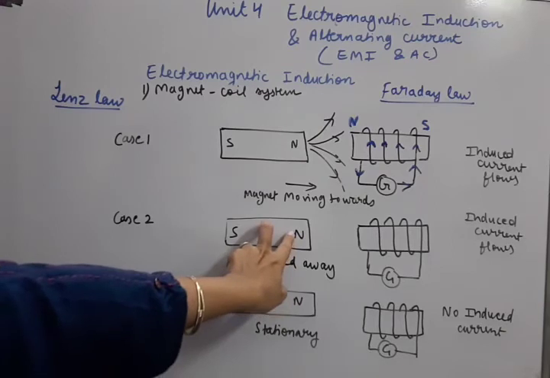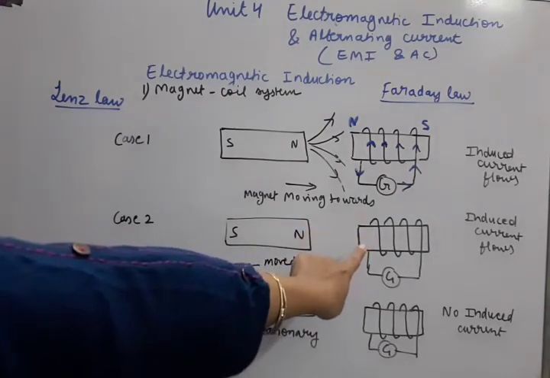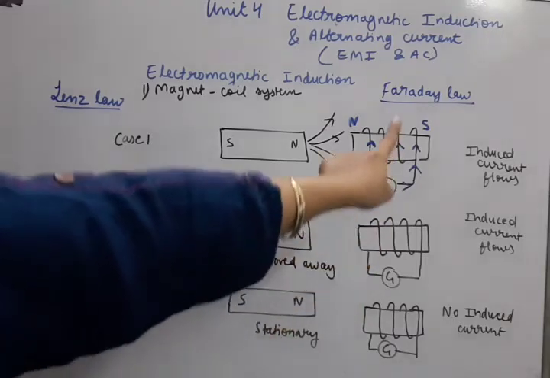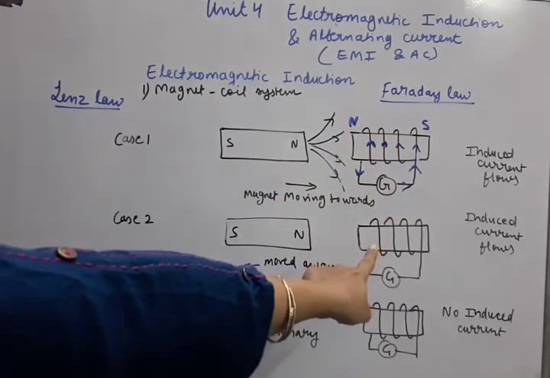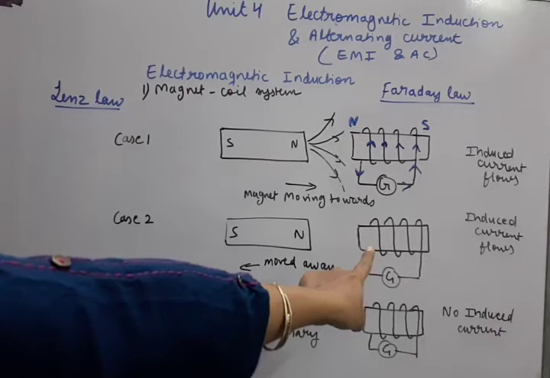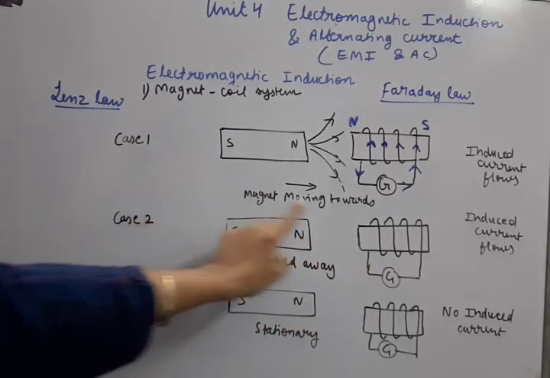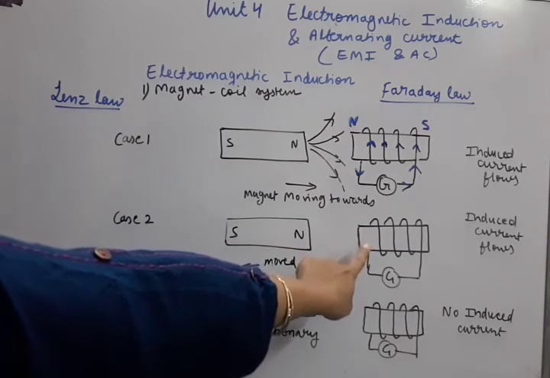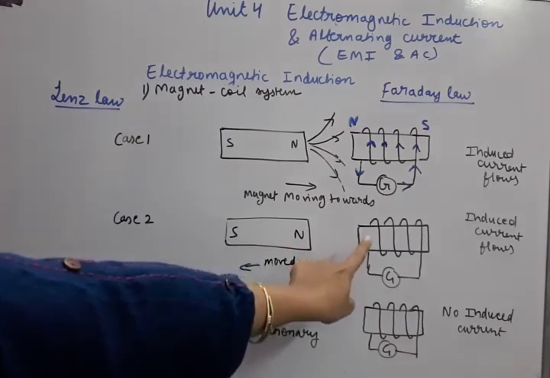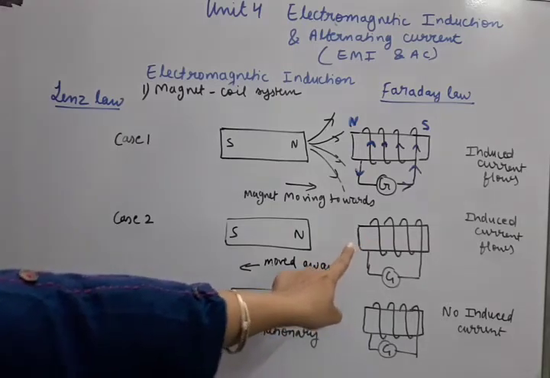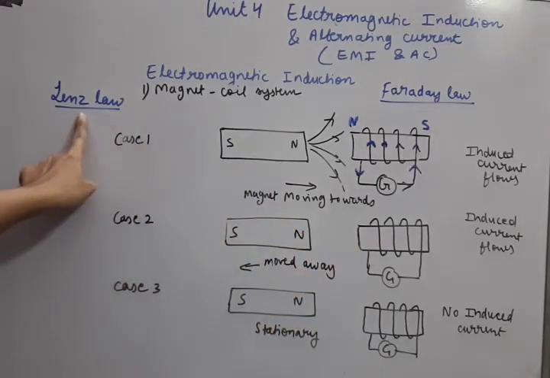In this case, induced current is produced here. That we are told from Faraday law. Faraday law says whenever there is change of flux, induced current will be produced. So when this magnet is moved away, there is a decrease of flux here. So induced current is present. Now in what direction is the induced current present? So let us apply Lenz law.